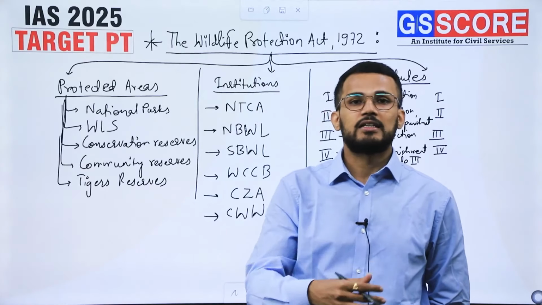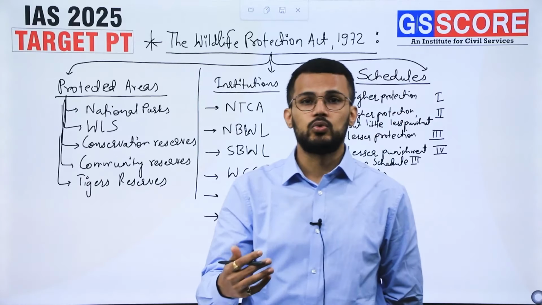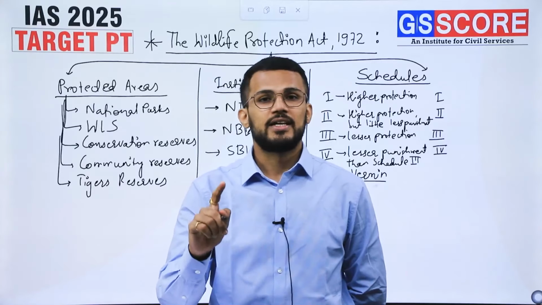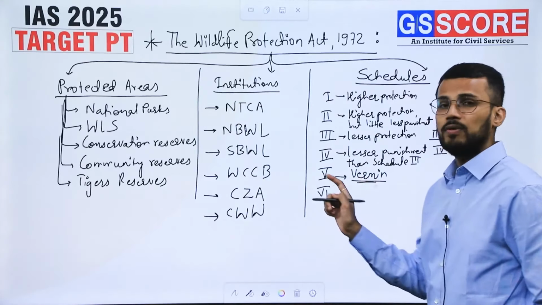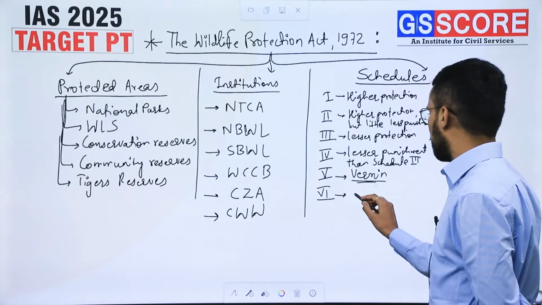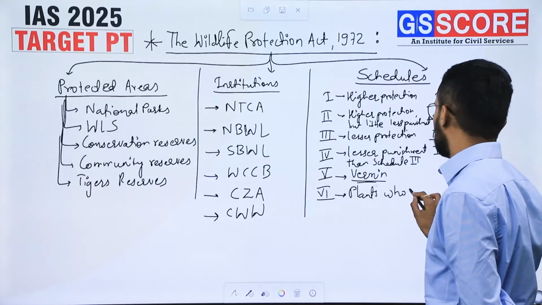They may attack the agricultural crop, or they may also lead to the spread of diseases, and that's why they can be killed, they can be hunted. So Schedule 5 is a schedule of vermin, and Schedule 6 consists of a list of plants whose cultivation is prohibited.